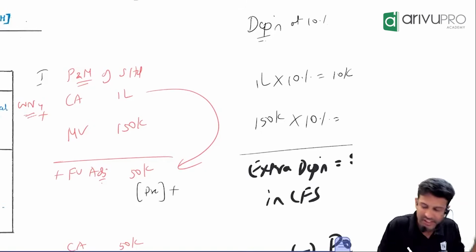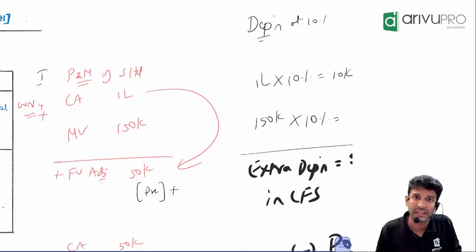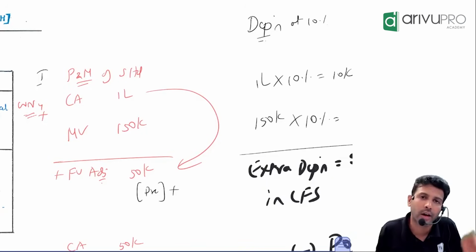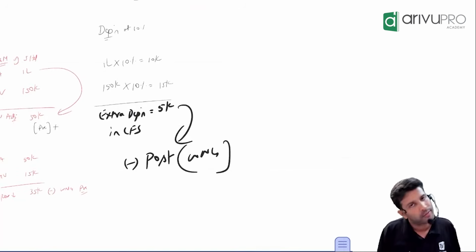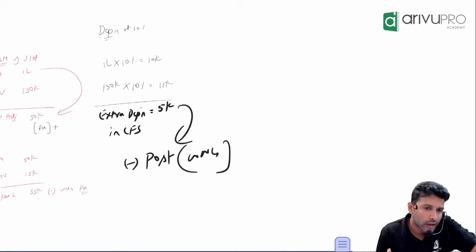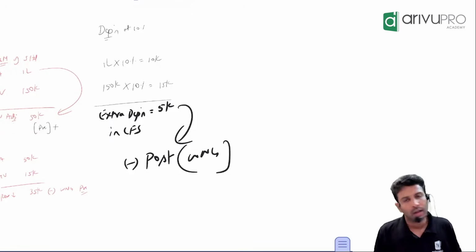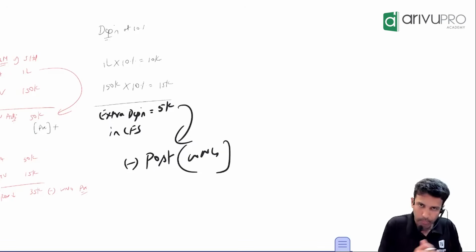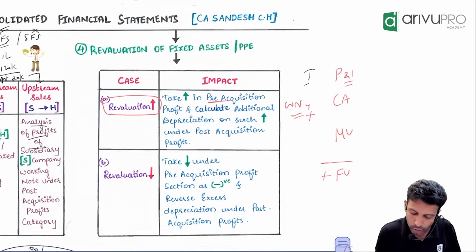Due to the same adjustment, there will be another related adjustment called extra depreciation, which the subsidiary has not charged, but we need to charge it for consolidation purpose. When you have to account an extra depreciation, profit will reduce. Hence, is this a positive adjustment or negative adjustment? And usually depreciation is charged at the end of the year. Hence, we don't put it under pre, but rather show it under post. Same thing I've called out here.